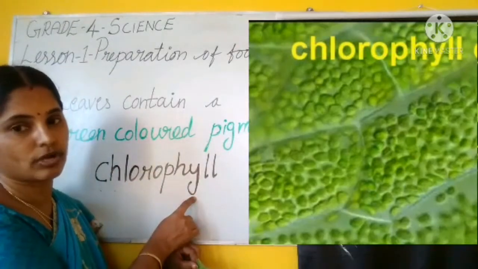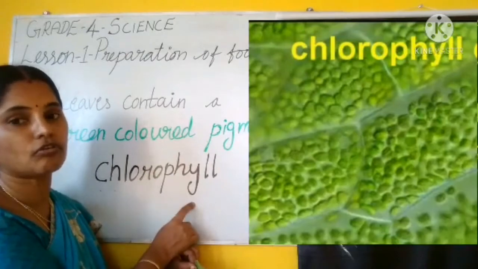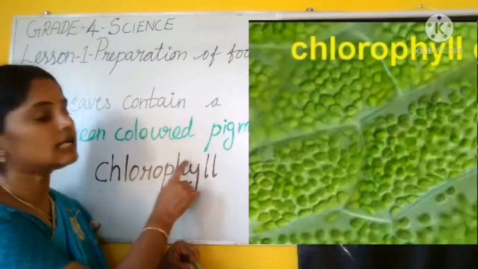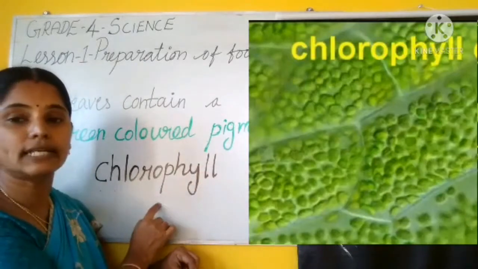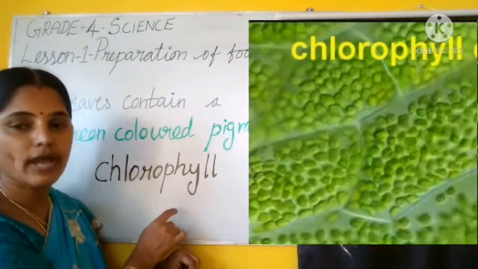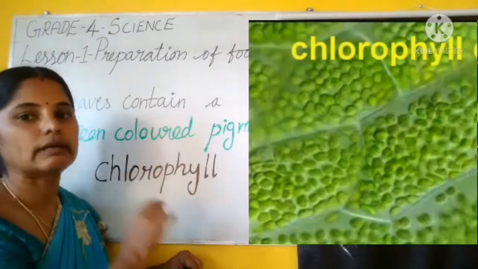Clear, children? Okay, what is meant by chlorophyll? Chlorophyll is a green colored pigment which is present in the leaf. That's why the leaf looks green in color.